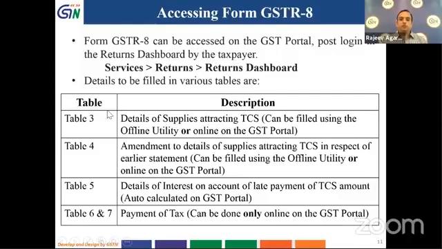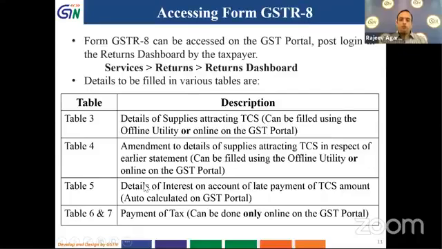The details which are to be filled in are given in the table below. In table 3, he has to fill in the details of supplies attracting TCS. It could be filled in using the offline utility or online utility. Then he has to fill in table 4, that is the amendment of the details of supplies attracting TCS. This can again be filled in using the offline utility or online utility.